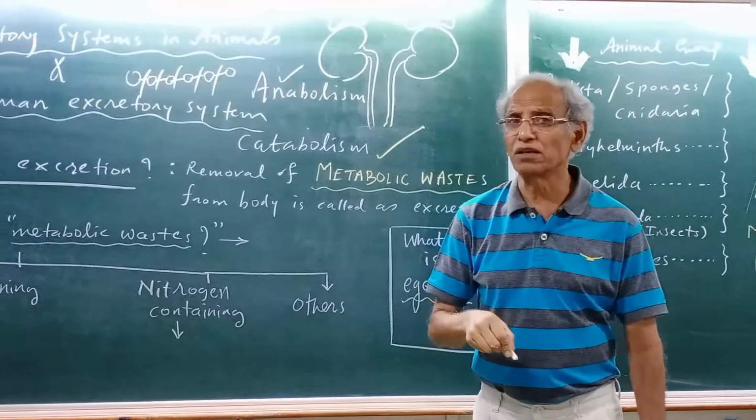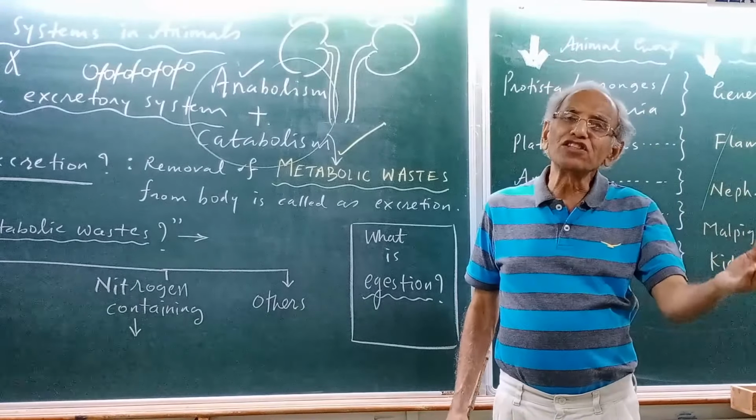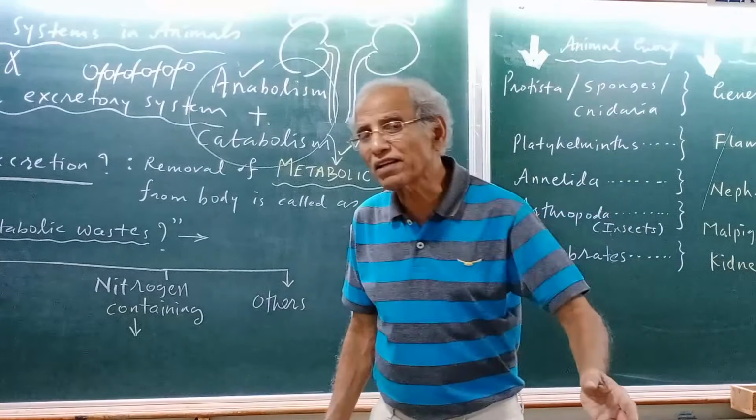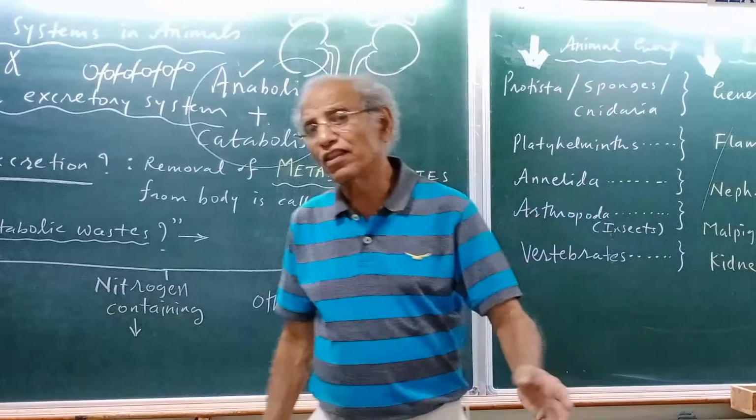Metabolism is all about chemical reactions going on in the cells. Let us relate it to excretion. Metabolic waste means what? When hundreds and thousands of reactions are going on in every cell, do you expect that there are no unwanted byproducts? There are many unwanted byproducts, and all those which may become toxic to the organism must be eliminated from the body. So excretion is the elimination of metabolic wastes.